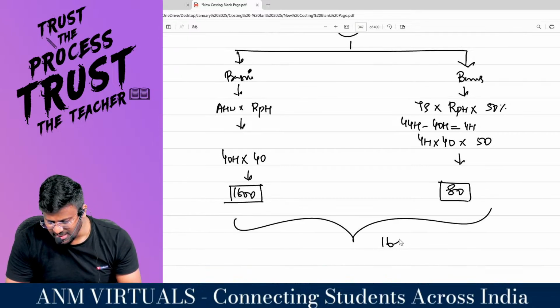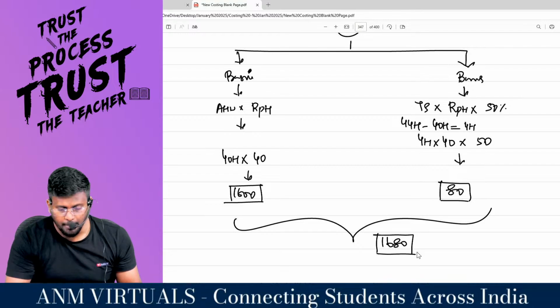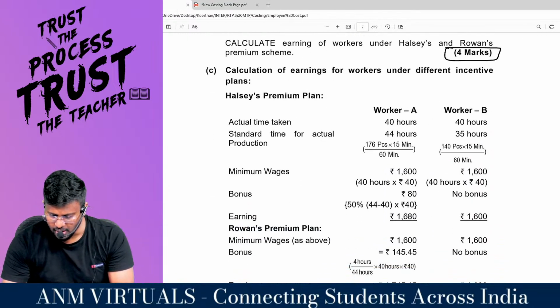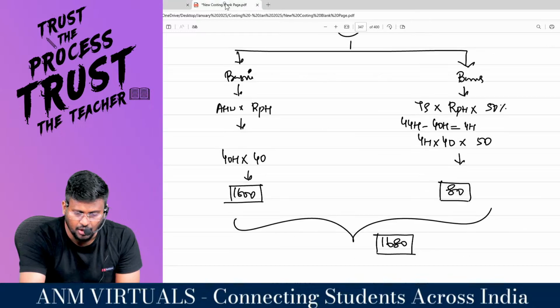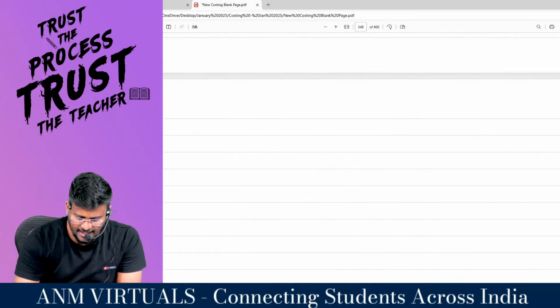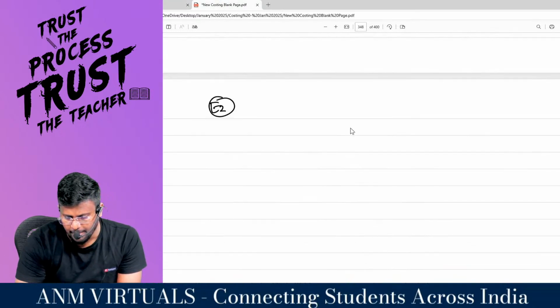So 1680 will be the earnings of the first employee under the Halsey. Brilliant sir, fantastic sir. Under the same Halsey for worker B I am going to calculate.